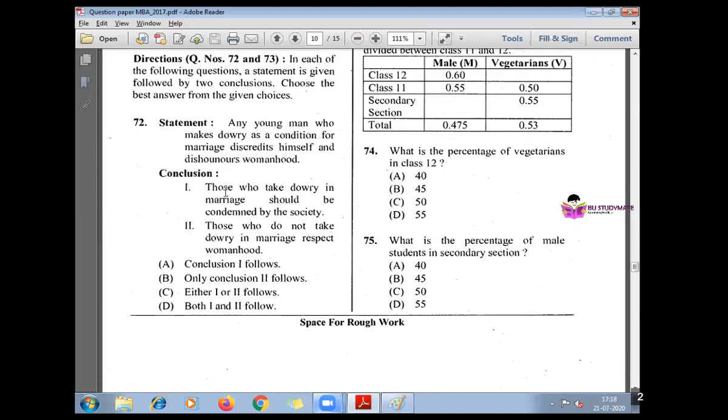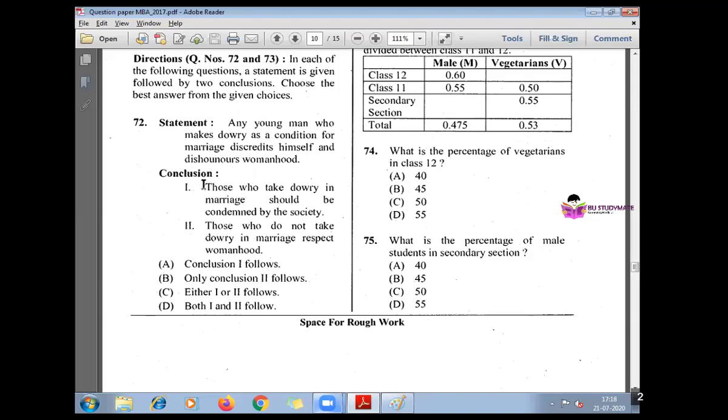They have given a statement. What is the statement? Any young man who takes dowry for marriage discredits himself, means he loses his value. Okay, it reduces his self-respect. He discredits himself and dishonors womanhood. So he is humiliating both himself and womanhood. That is the statement given.